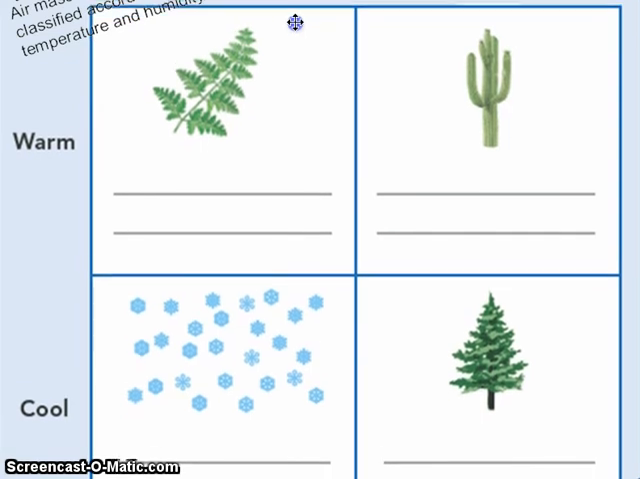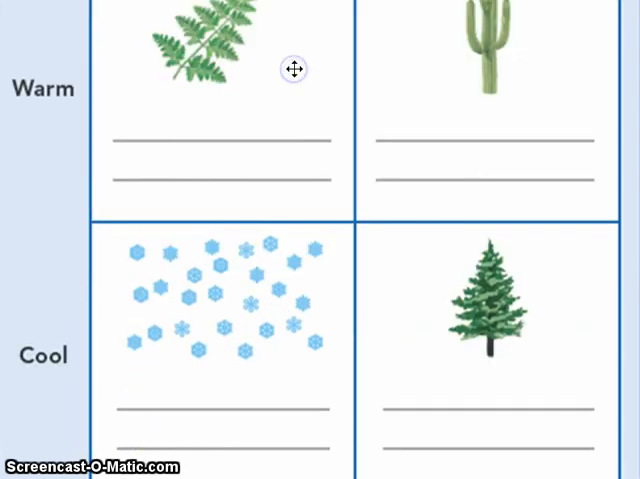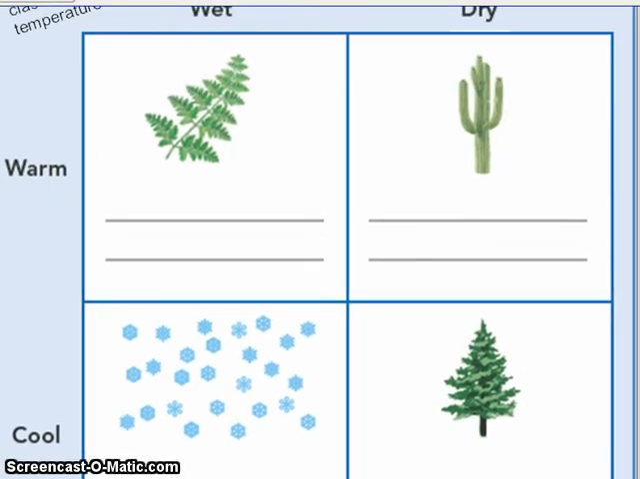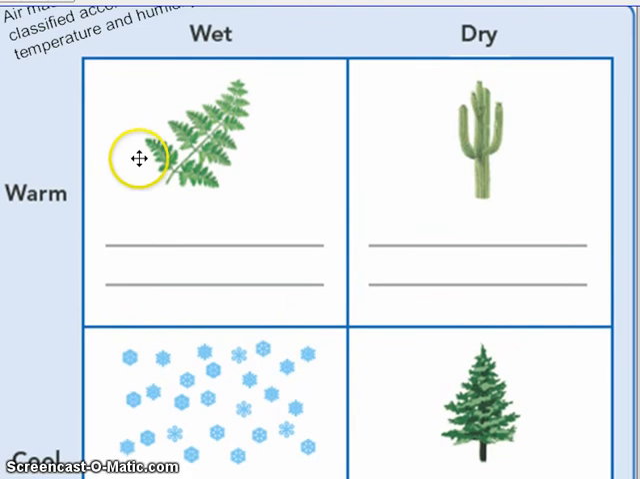So let's first draw our eye to the top two boxes. On the top two boxes, you can see that it says wet and dry. And then you can see on the side we have warm and cool. So what we're going to do is identify what the air mass would be called if it was warm and wet.